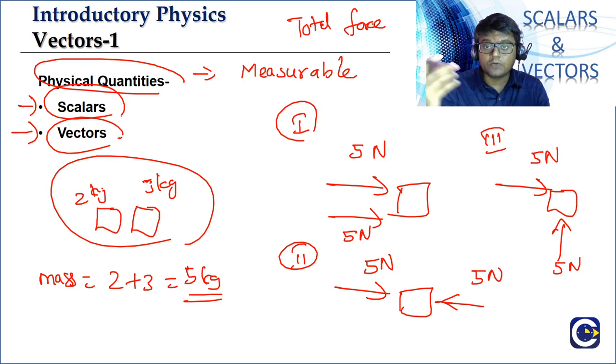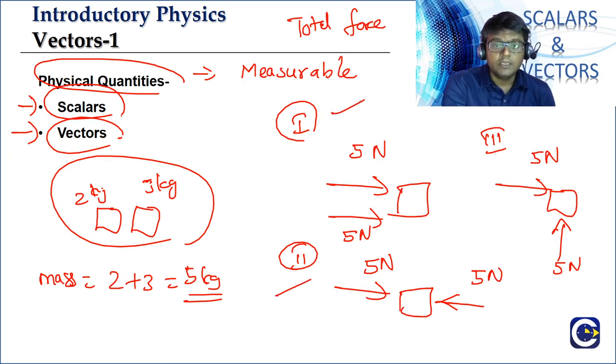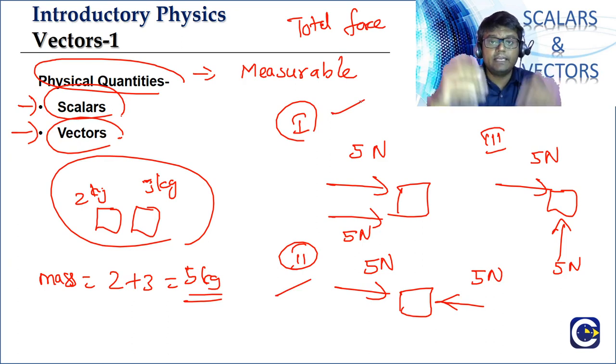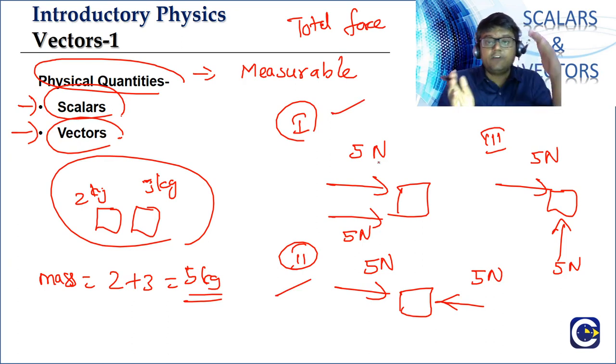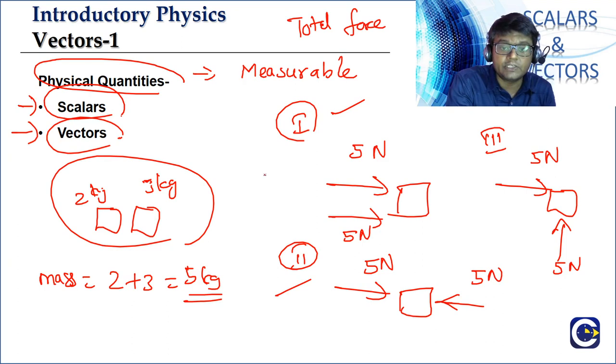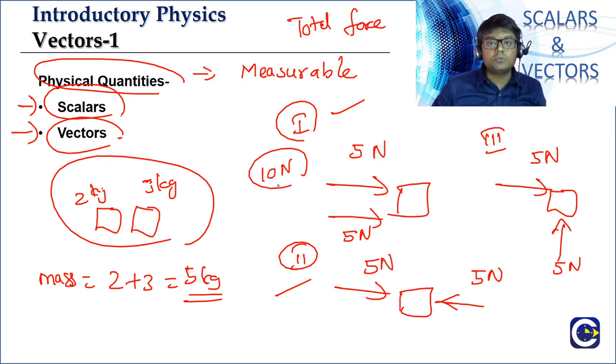But in the first one, the total force will be something. If we try to bring in our understanding from the 9th standard level, if you apply 5 newton and 4 newton in the same direction, you can tell me what the total force will be. You say it is 9 newton. We will learn how this comes, but this is something that we would have probably remembered at the back of our mind right from the 9th standard level, adding of forces.